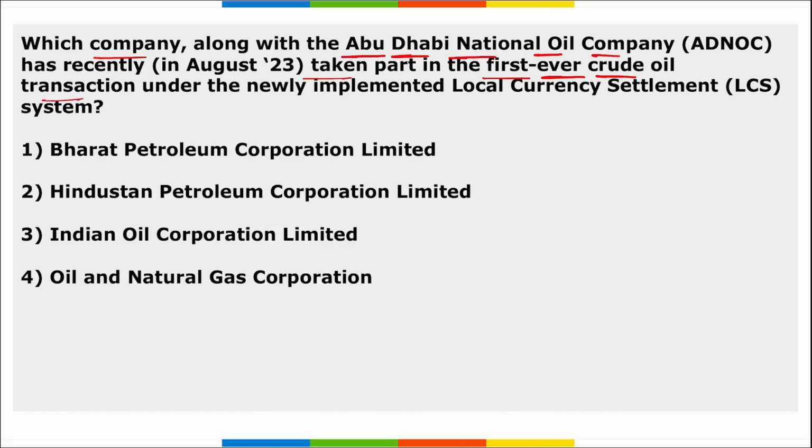Next, which company along with Abu Dhabi National Oil Company has recently taken part in the first ever crude oil transaction under the newly implemented local currency settlement system? It is your Indian Oil Corporation Limited, correct? The first ever crude oil transaction under the newly implemented local currency settlement system took place between Abu Dhabi National Oil Company and Indian Oil Corporation Limited. The transaction involved the sale of about 1 million barrels of crude oil. Both Indian rupees and UAE dirhams were used for the transaction here.